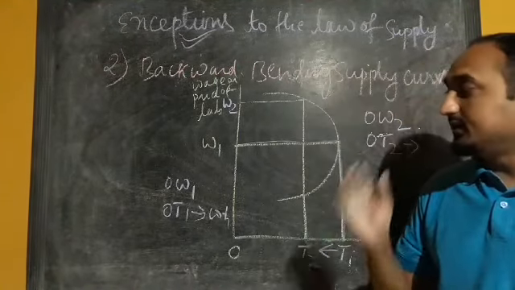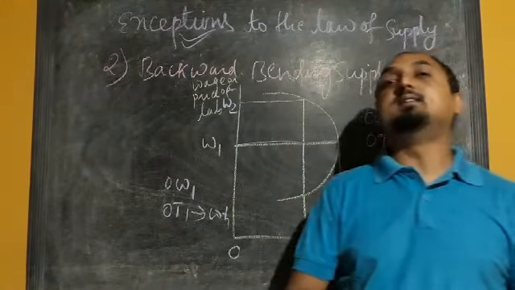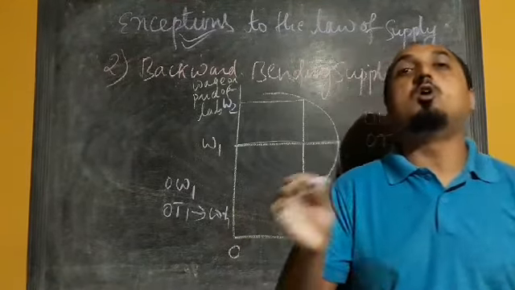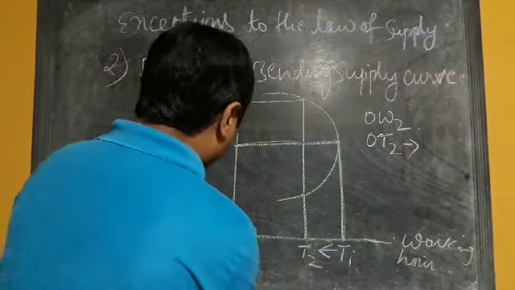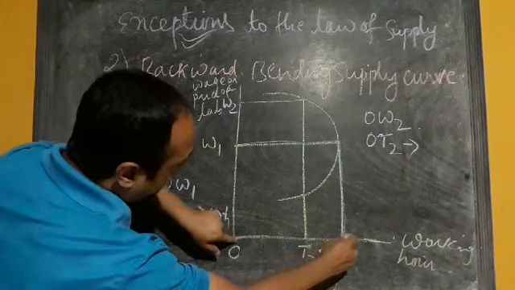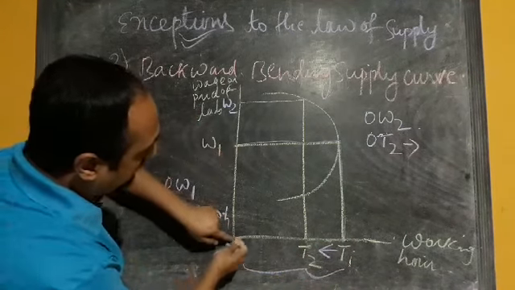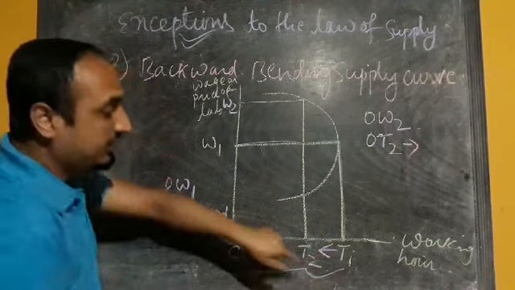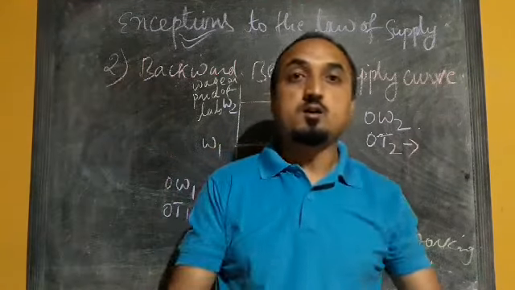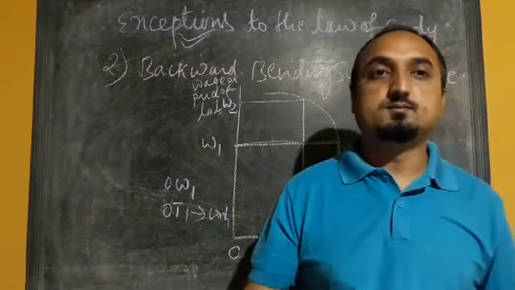But if the wage rate is very low, then his tendency will be to work for longer hours. When the wage rate is only OW1, he is working for more time because he has to earn more income to run his family.